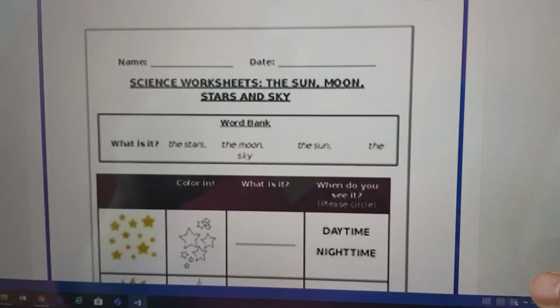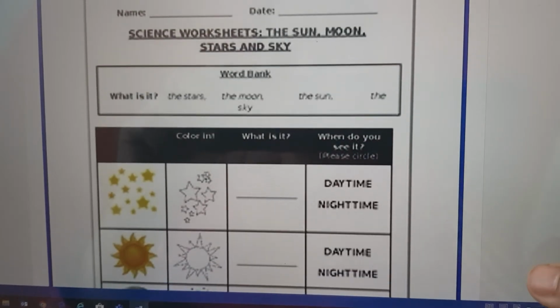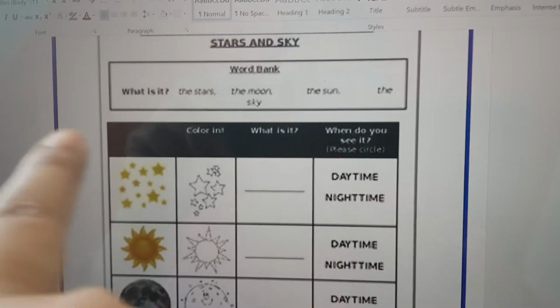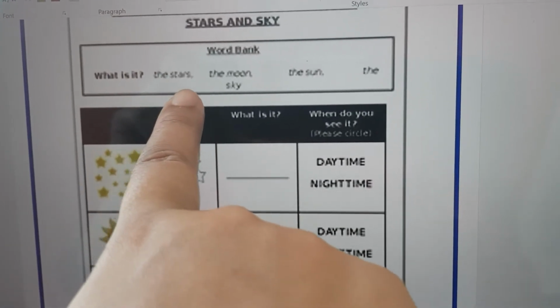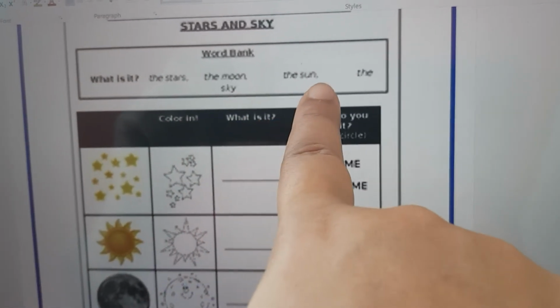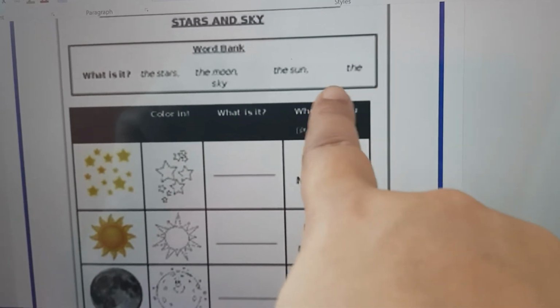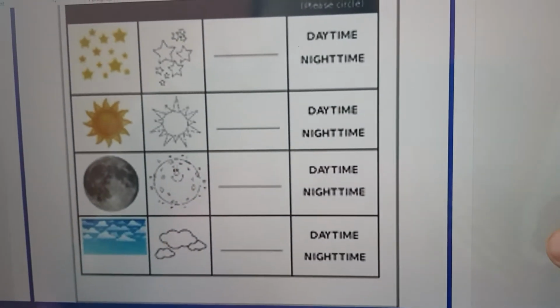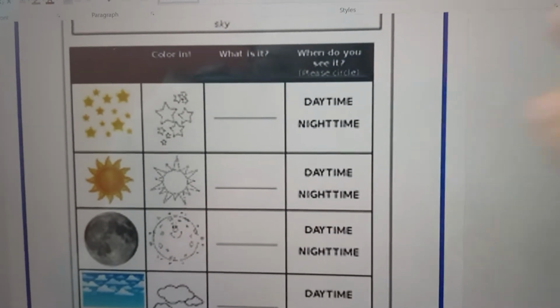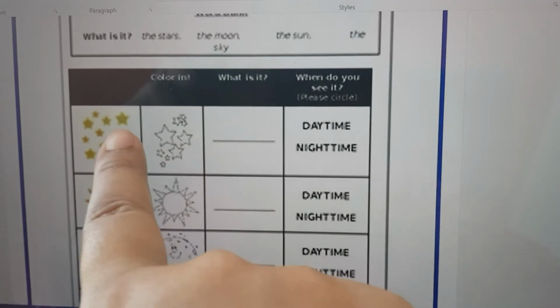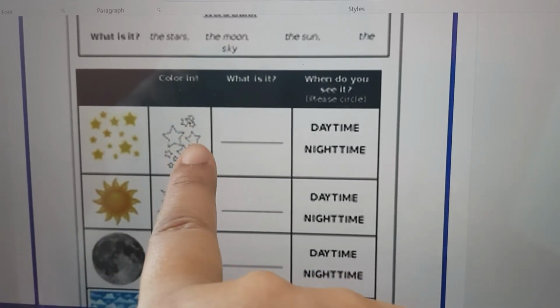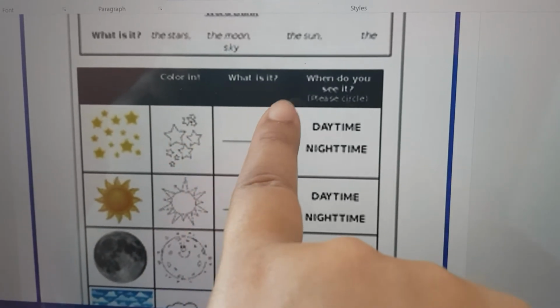Second is what is it? The stars, the moon. See, here is a word bank. The stars, the moon and sky, the sun, the earth. Earth is not coming here. So what you have to do, you have to see the picture and you have to color the picture like this one. Then you have to write what is it.